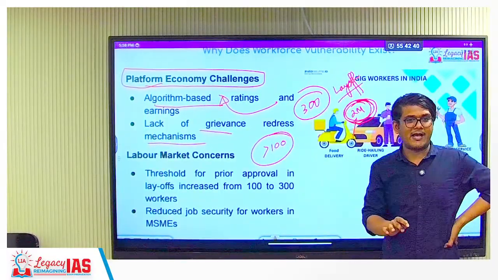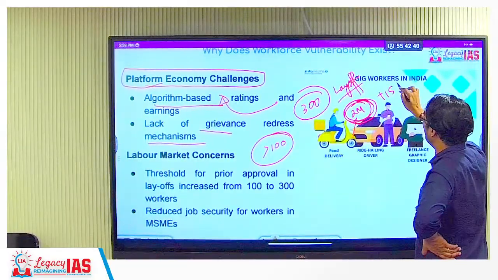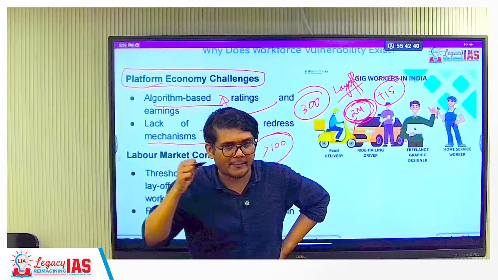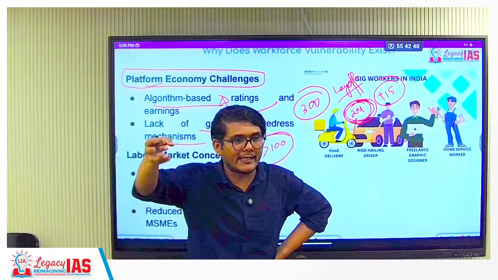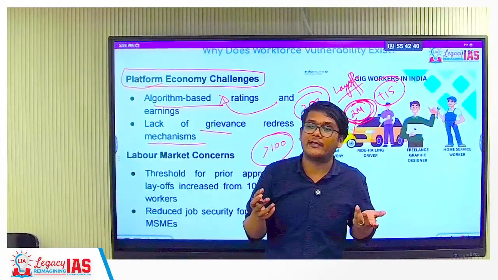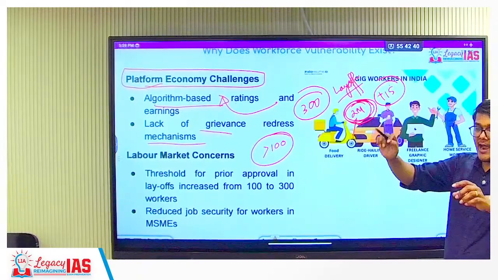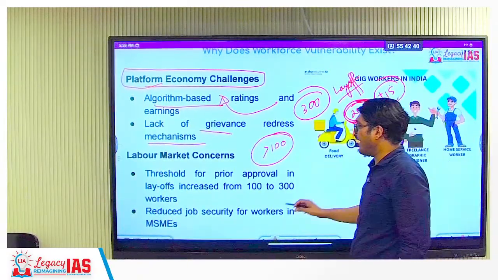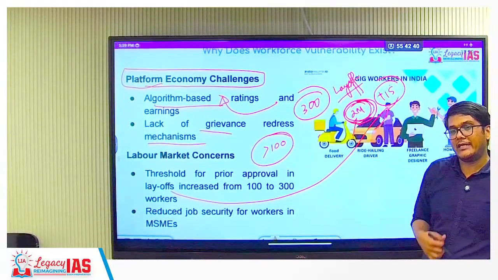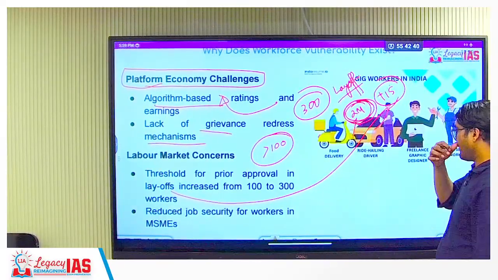The code says that if it is a layoff, then in addition to these 2 months, 15 days of additional salary needs to be given in order for the person to upskill, reskill, upgrade, and suffice for their upkeep for the time for which they will not find a job. So that is 15 days extra, only if it is a layoff. Now that the threshold has increased to 300, fewer layoffs will happen, so not all of the people are going to get this money. Okay?